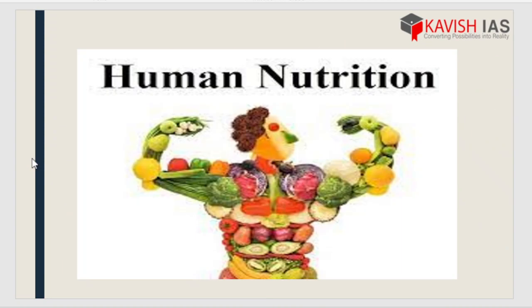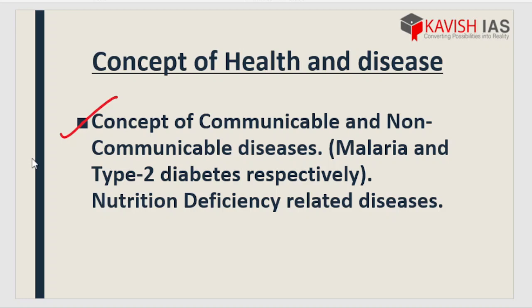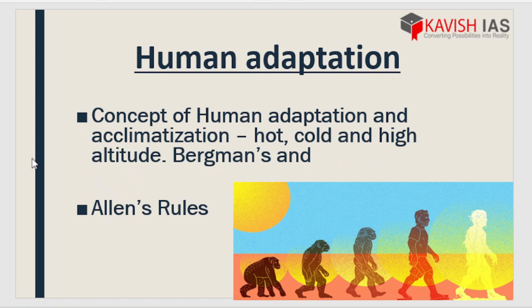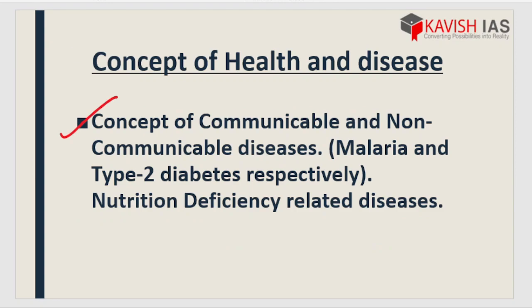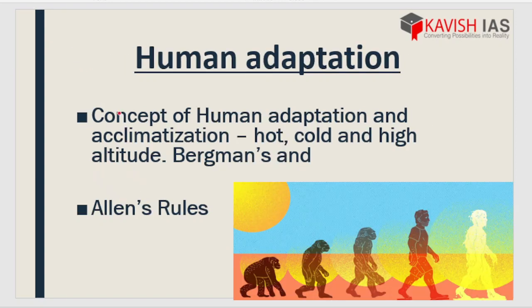In the last video, we discussed till human nutrition and the concept of health and diseases. Moving to the next topic, which is human adaptation. Here we have to have a very detailed discussion about Bergmann's and Allen's rule. So what we have to study in human adaptation is how human beings evolved and adjusted themselves in hot, cold and high altitude climatic conditions.